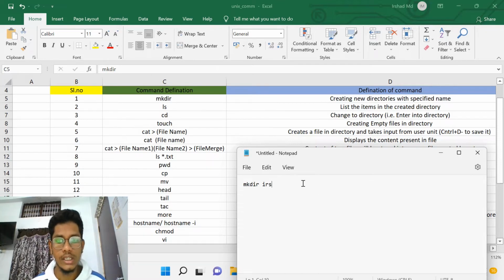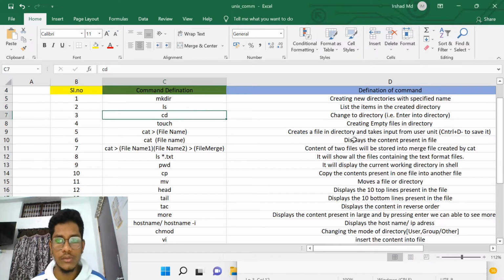Next, ls. What does ls mean? It lists all the files present in a directory. For example, ls irs gives all the files present in it. Here we have created a directory, right? Here we are going to list all the files. For example, if I have f1.txt and f2.txt, then with the help of this command, I'm going to let you know that these are the two files present in my directory.